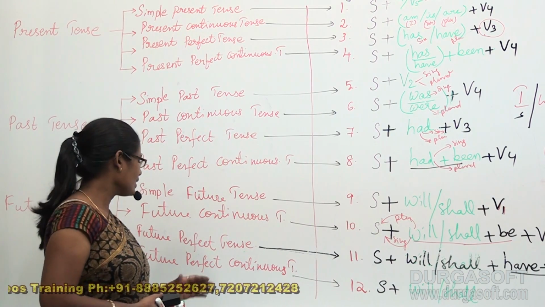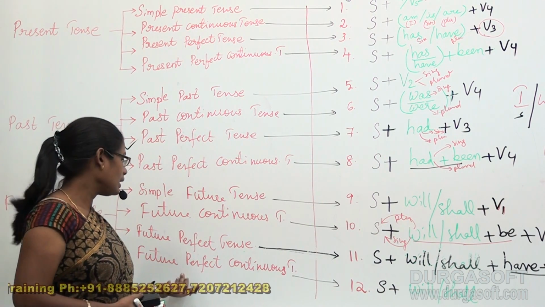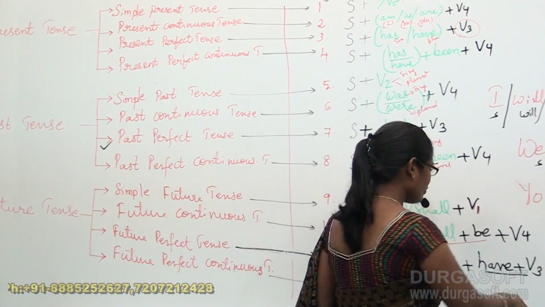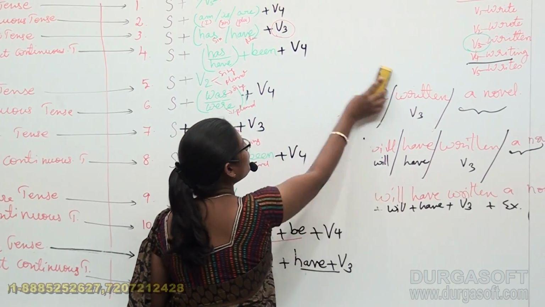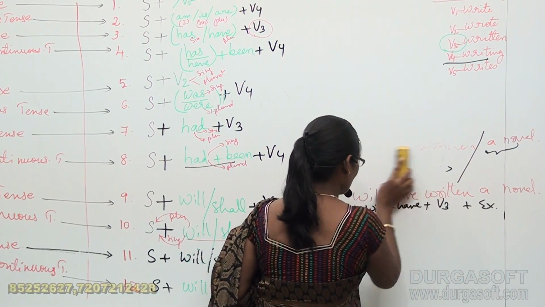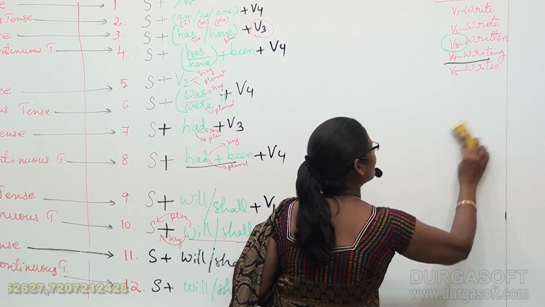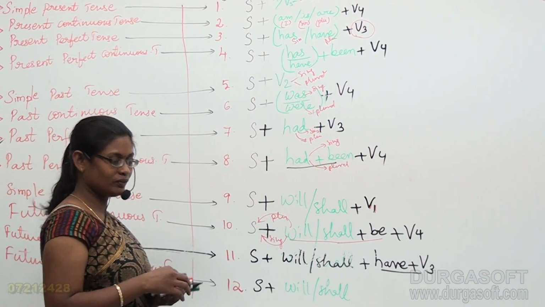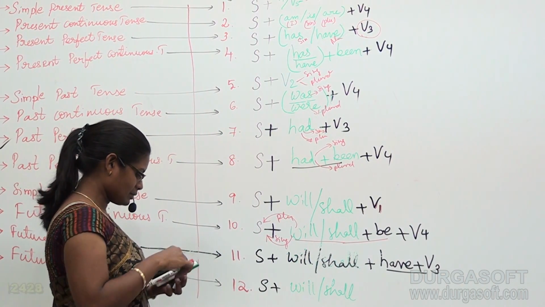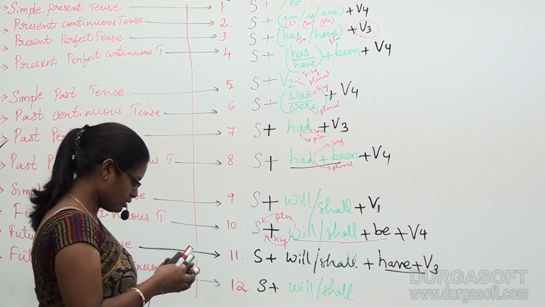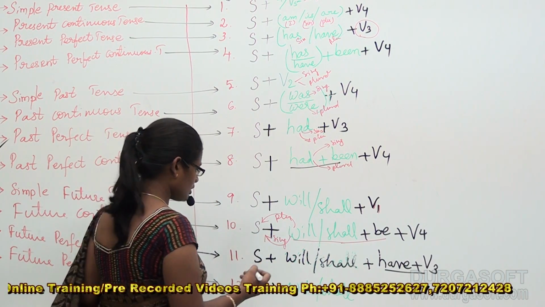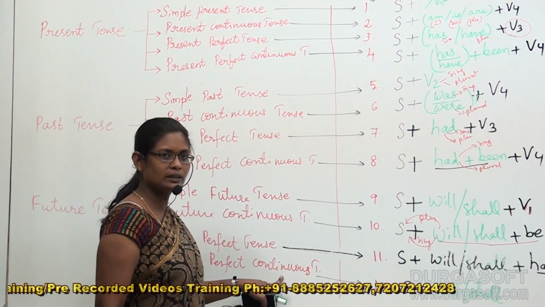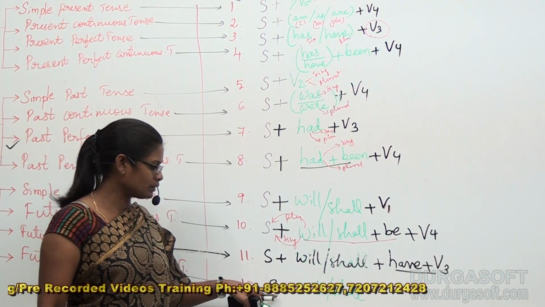Okay? Alright. Last but not least, let us deal with future perfect continuous tenses. Now it's time for us to deal with future perfect continuous tenses. Of course, we have come to the end of the chapter. End of the session. But still, we have very less time to finish it. We are going to finish it very soon. So for future perfect continuous tense, the structure is followed in this manner.